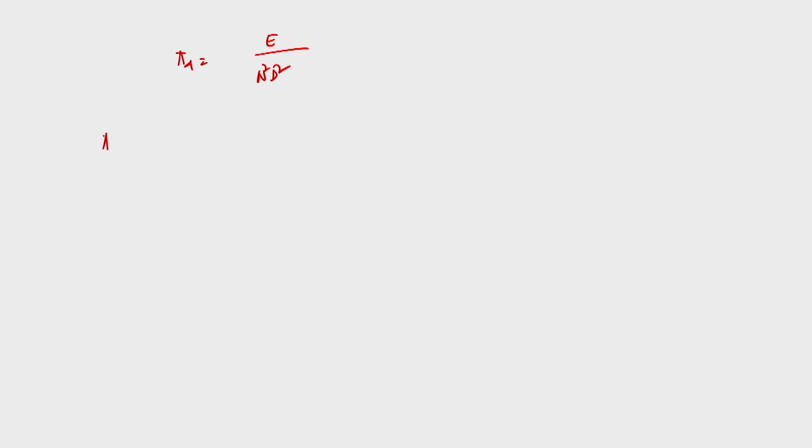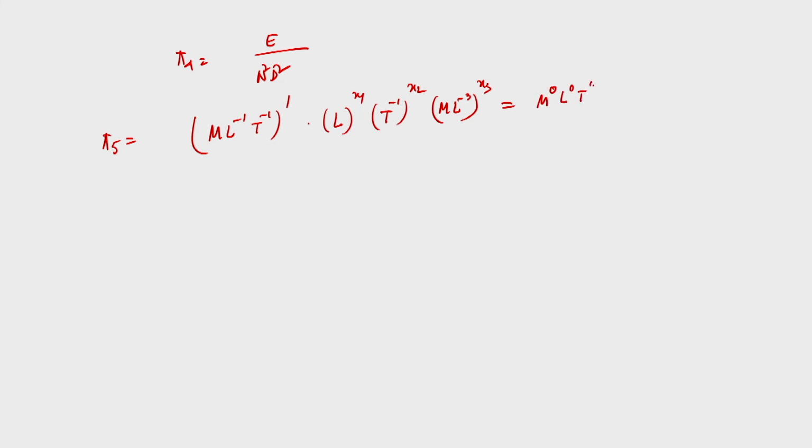So, I am writing pi 5 equal to mu, whose unit is m L power minus 1 t power minus 1, to the power 1, into d L power x1, n t power minus 1 to the power x2, and rho m L power minus 3 to the power x3, and that equals m power 0, L power 0, t power 0.